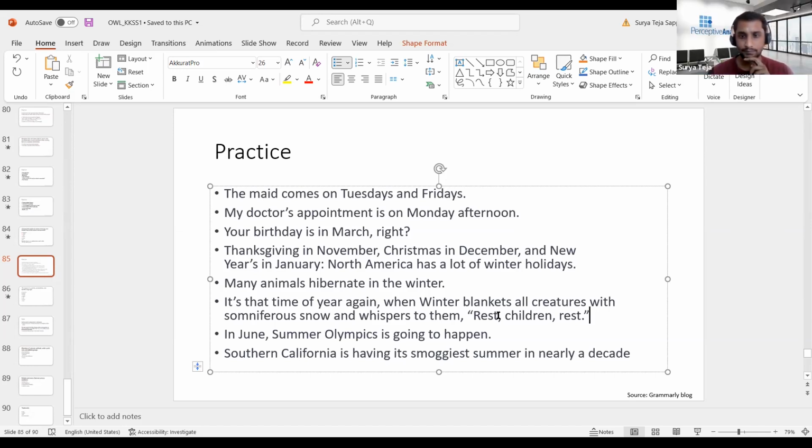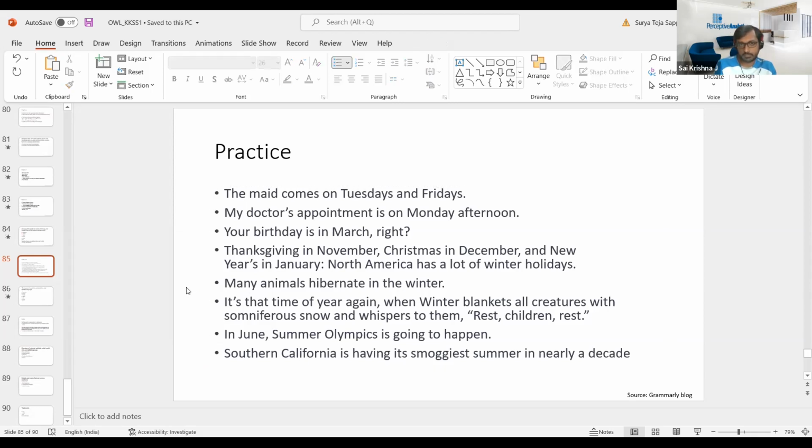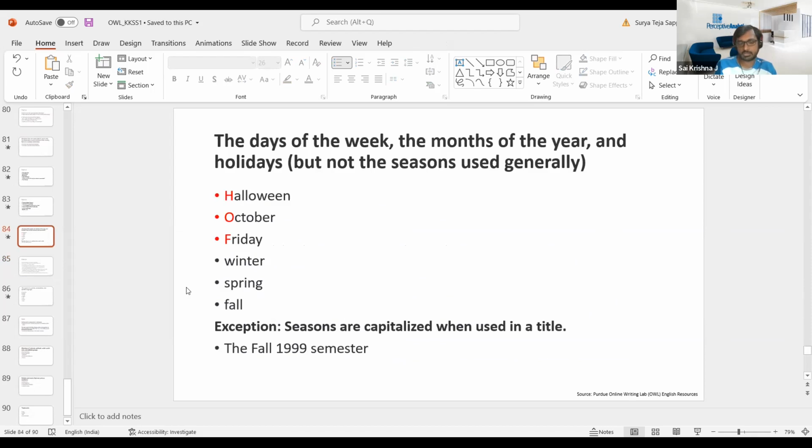That's right actually. I think whether or not to capitalize that winter in this particular sentence has to be decided based on the context in which this sentence comes. For example, I think this sentence is probably taken from a fairy tale or something like that, where the season winter is personified. When I say personified, it is considered as a person or thing or some kind of special entity. And that is the reason I believe they have capitalized winter over here. That personification is why they have capitalized the winter.